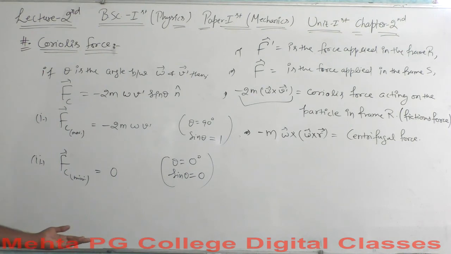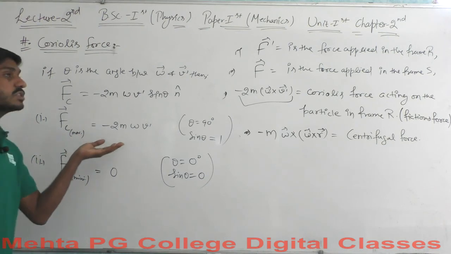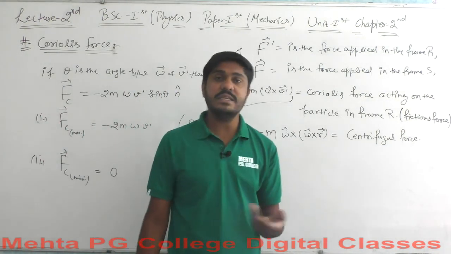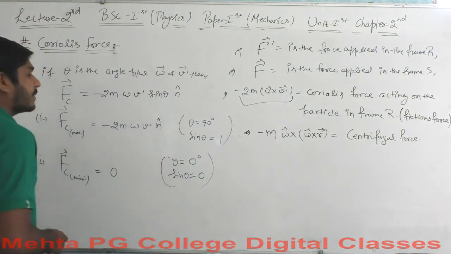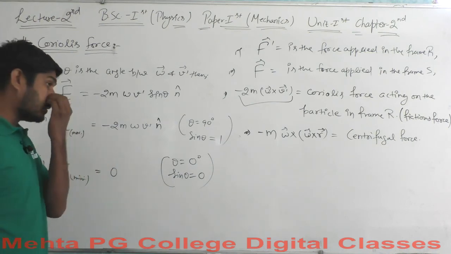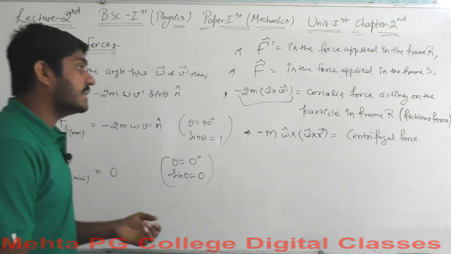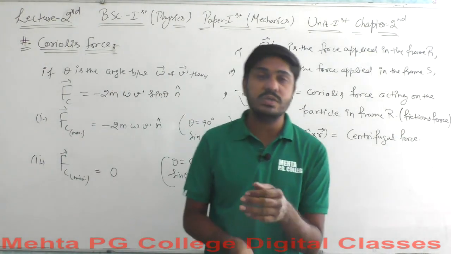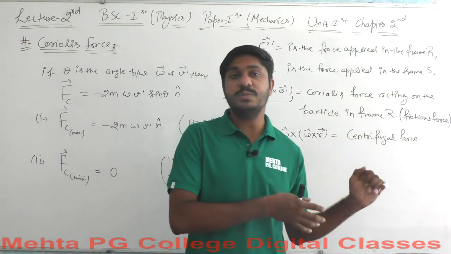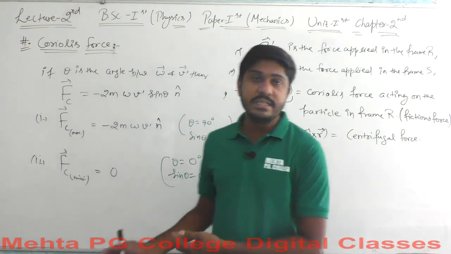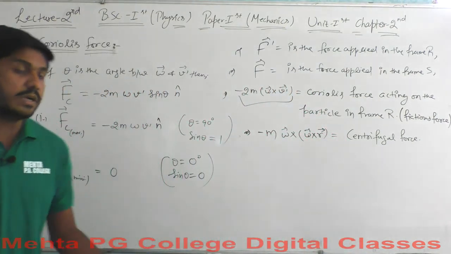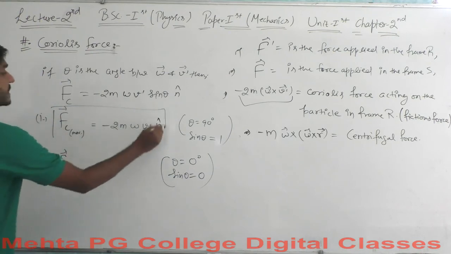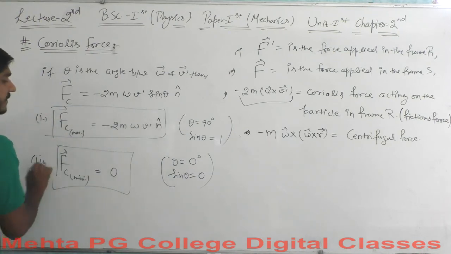Well, the minus sign here doesn't indicate the magnitude, if it is taken into consideration as a magnitude. No, the minus sign doesn't give you the concept of magnitude here, because we also have to explain the direction n cap. The minus sign tells you that the Coriolis force acts in the reverse order to the regular force that has been applied. Okay, so we got two values here, for the maximum value of the Coriolis force and for the minimum value of the Coriolis force.